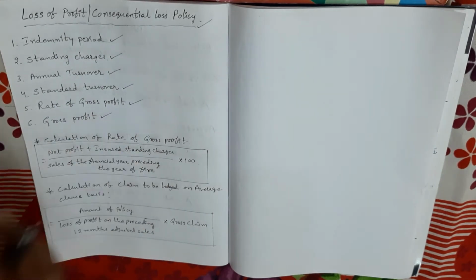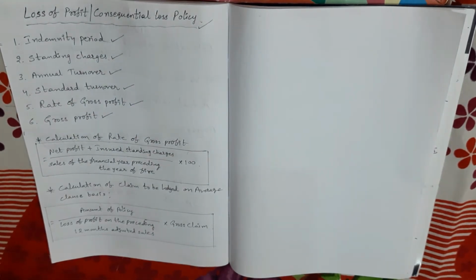Next, I'm going to explain how to compute the claim of loss of profit. In your textbook, the steps are clearly given on page number 17, right?